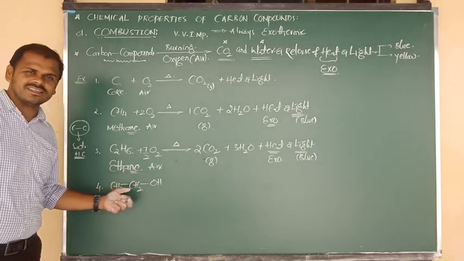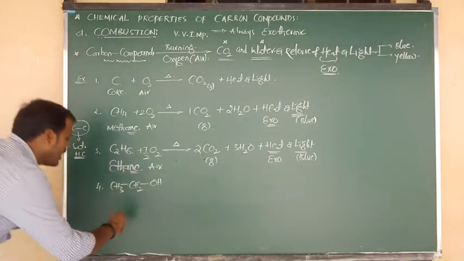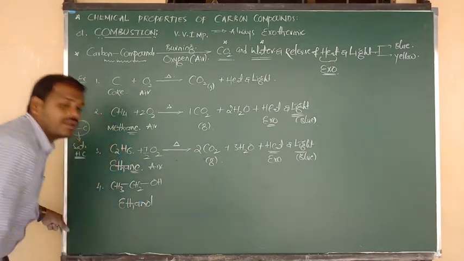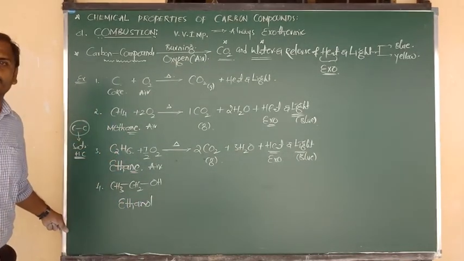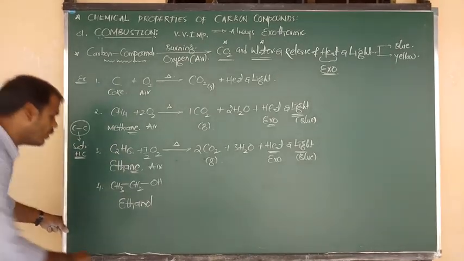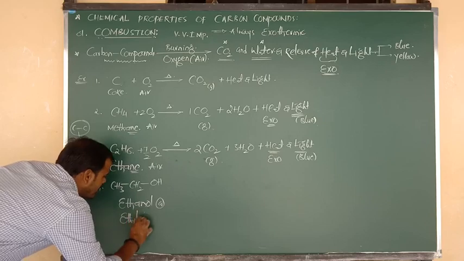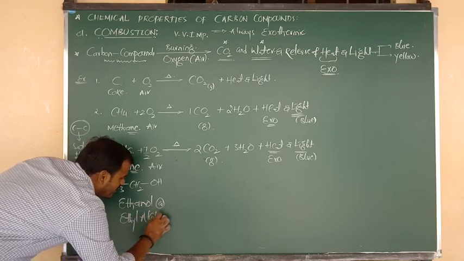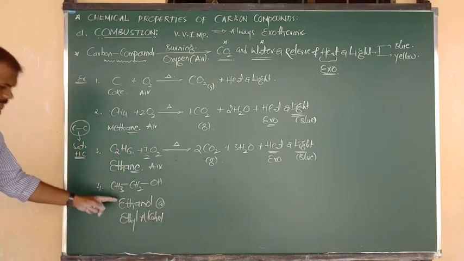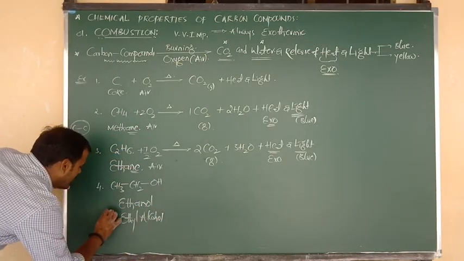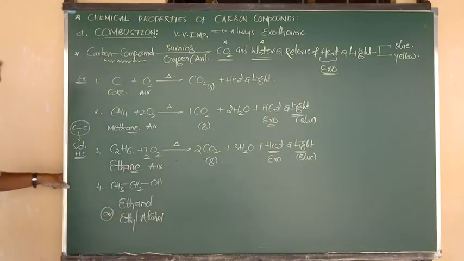So we can say this is ethanol, ethane plus ol. And we can write another name: the name of this compound is ethyl alcohol. So this is the IUPAC name, ethanol, and this is the common name, ethyl alcohol.